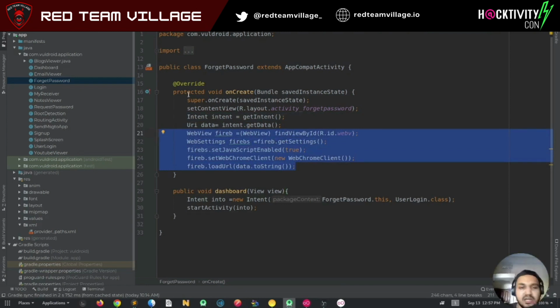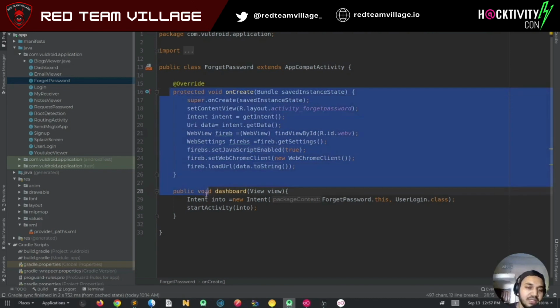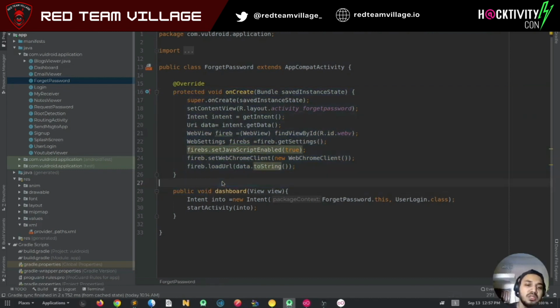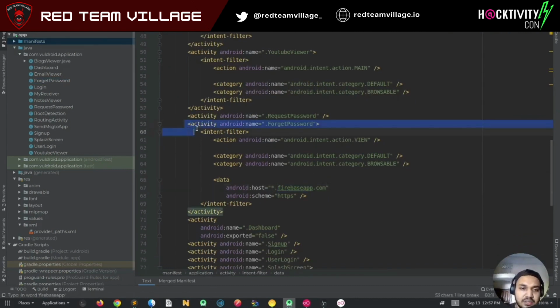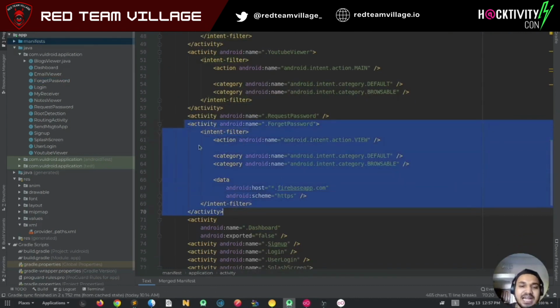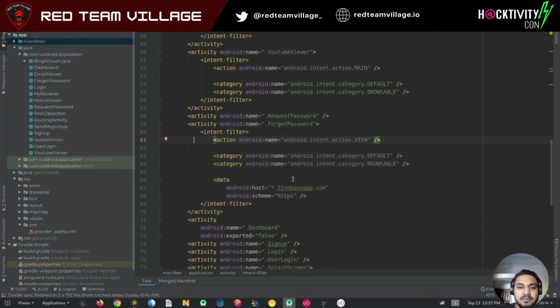So here there are no vulnerabilities from the activity point of view, but more from the deep link point of view. Let's see the manifest. In the manifest, we can see that the activity uses an intent filter of HTTPS Firebase app. So it expects that any URL with Firebase app, it can handle this.